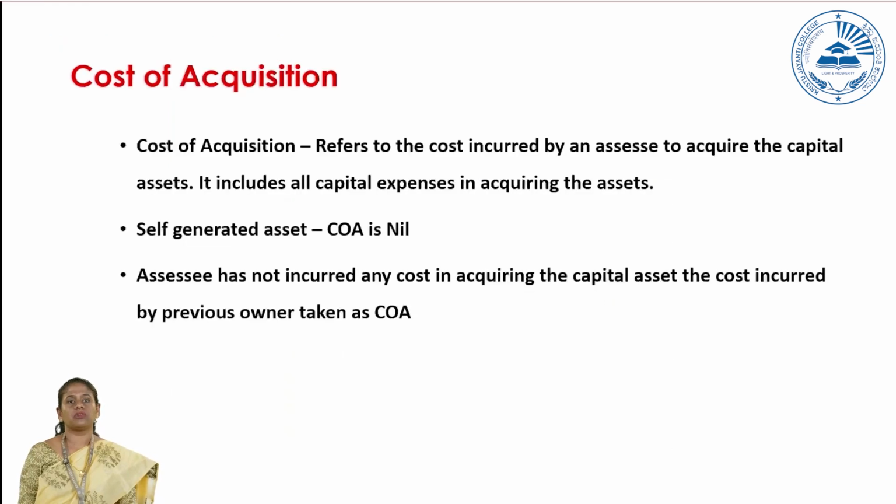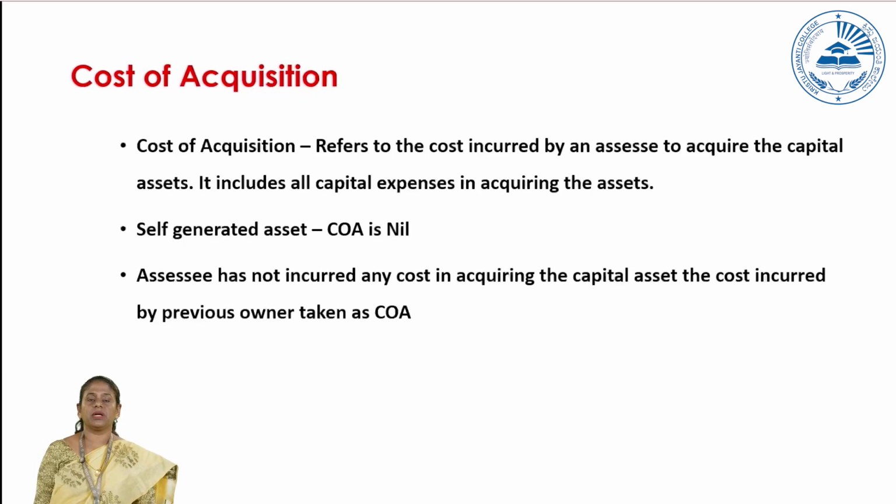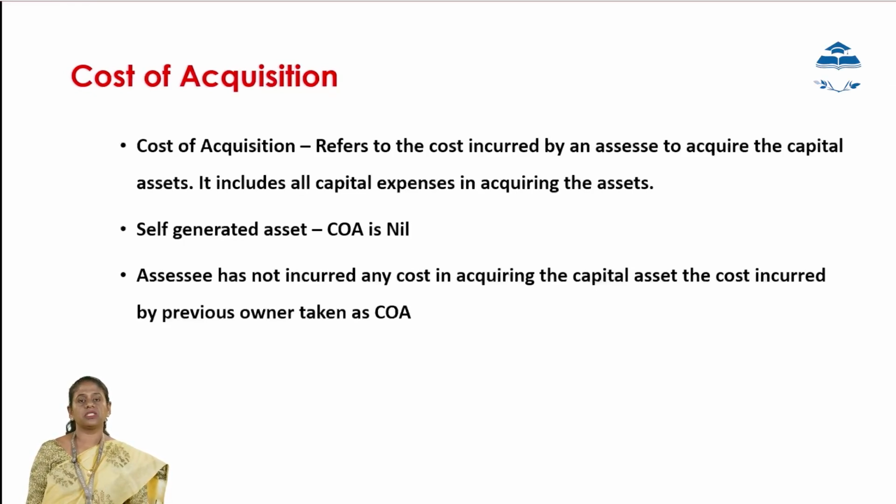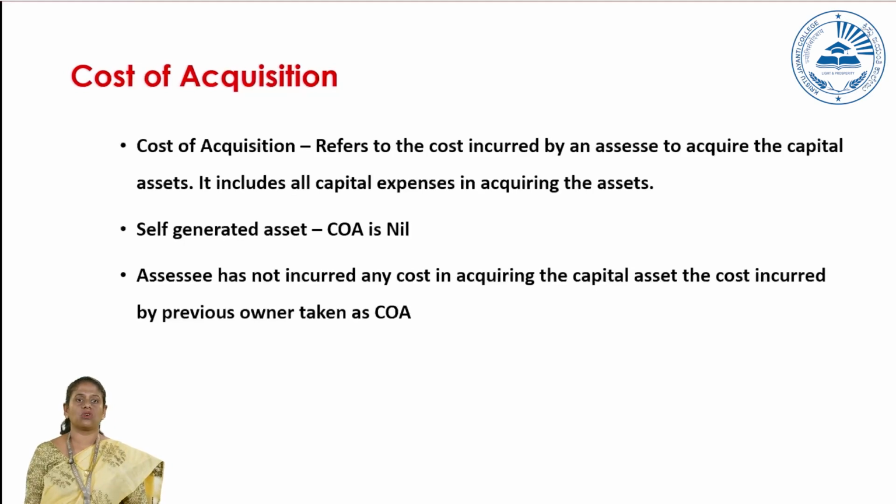Let us see what cost of acquisition is. Cost of acquisition means the cost incurred for acquiring a property. Any self-generated asset, like goodwill, has a cost of acquisition of nil. If an assessee has not incurred any cost in acquiring the capital asset, the cost incurred by the previous owner will be taken as the cost of acquisition. For example, you got a property from your father as a gift. That property was not purchased by you; the cost was incurred by your father. So the purchase cost incurred by your father will be considered as the cost of acquisition.